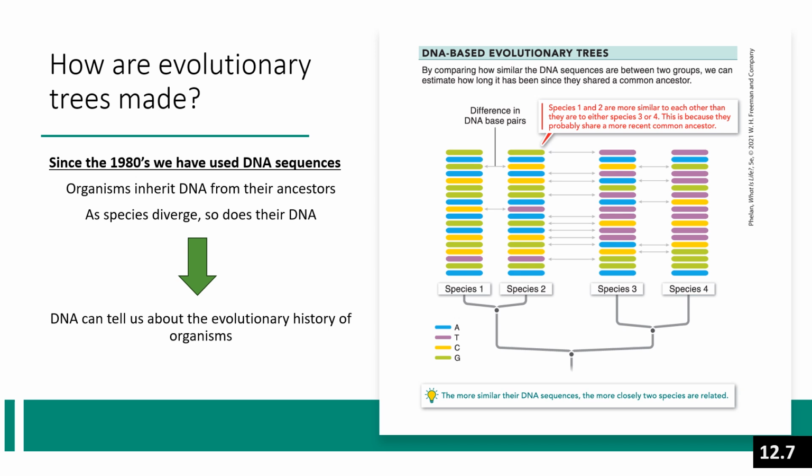Look at the DNA sequences for the 4 species on the right. Notice how species 1 and species 2 have very similar DNA sequences because they share a recent common ancestor. But species 1 and species 4 have more differences because they split from their common ancestor much longer ago.